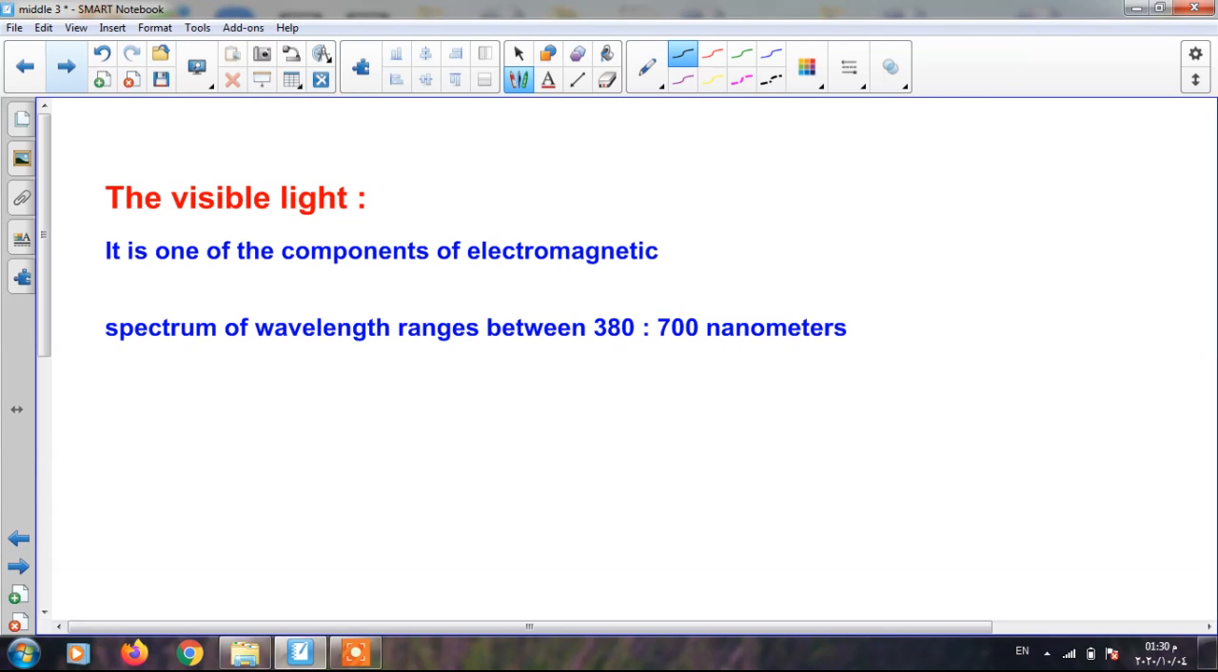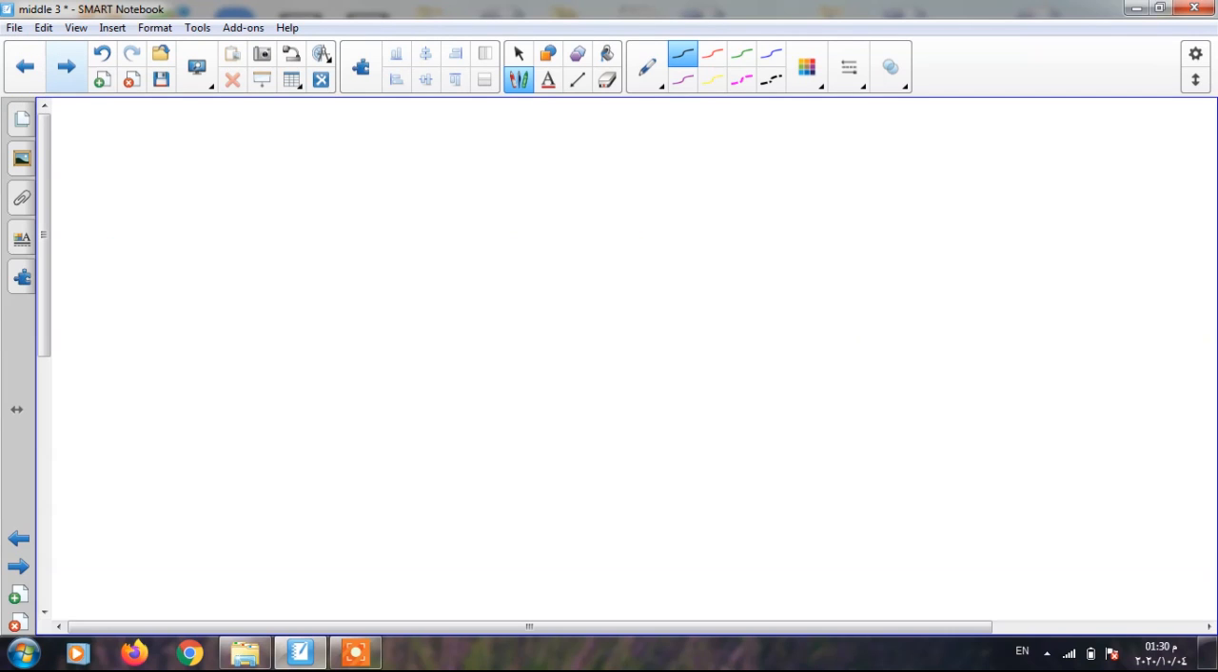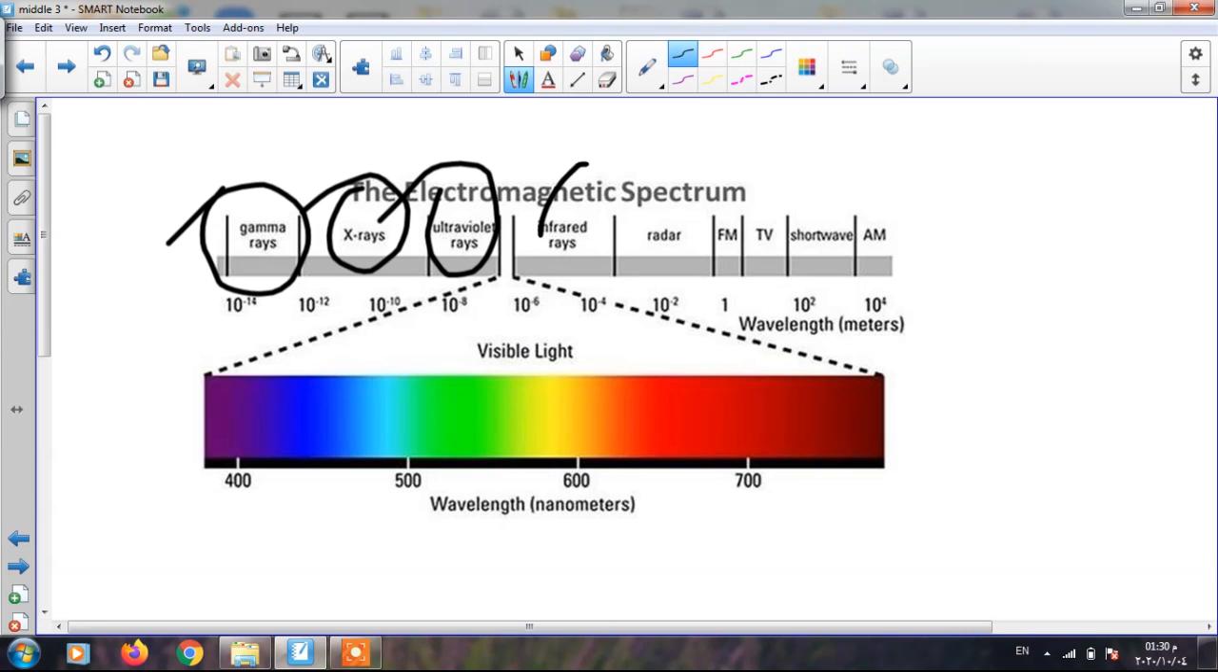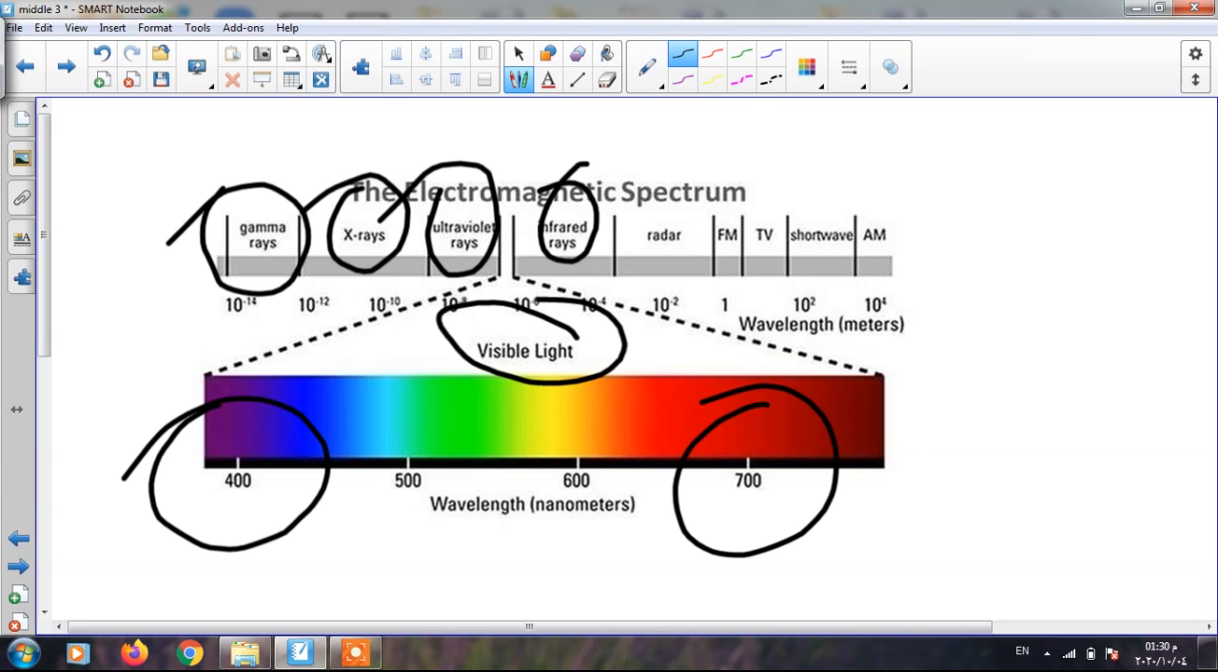The next point is the visible light. What is meant by visible light? I mean the light that can be seen. This means that there is light that we cannot see, like gamma rays, X-rays, ultraviolet, infrared, and the visible light. Visible light is one of the components of the electromagnetic spectrum, of wavelength ranging between 400 nanometers to 700 nanometers, which is called visible light.